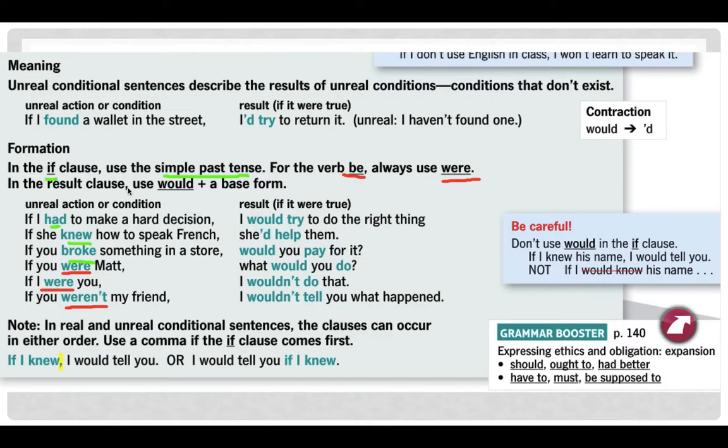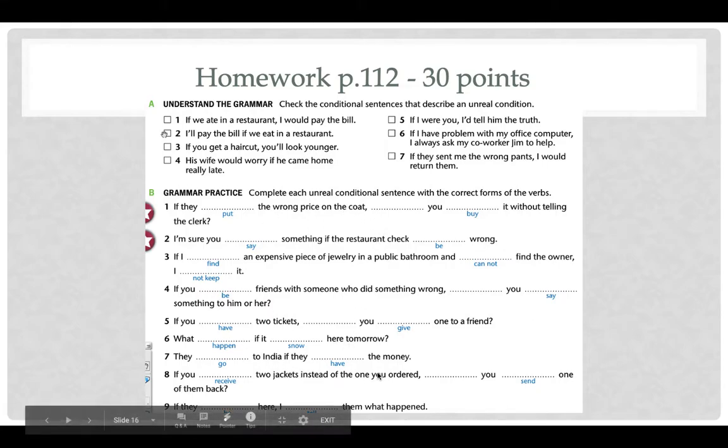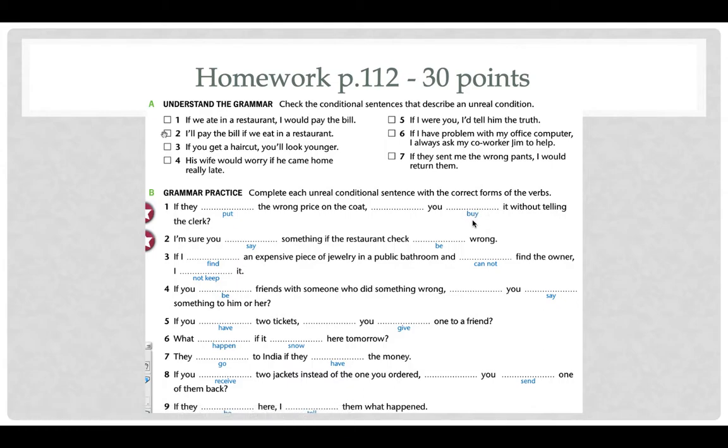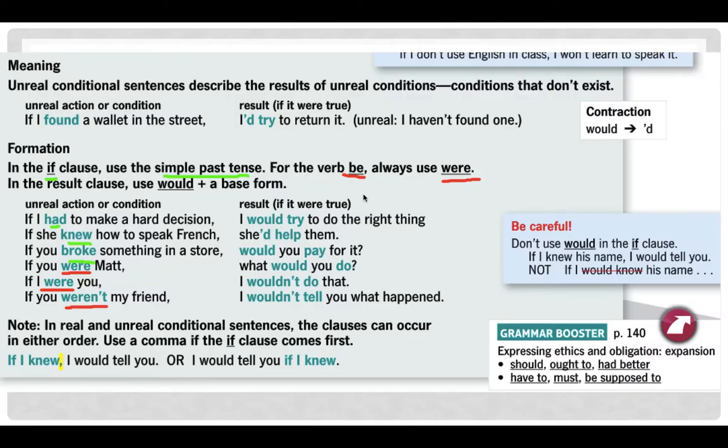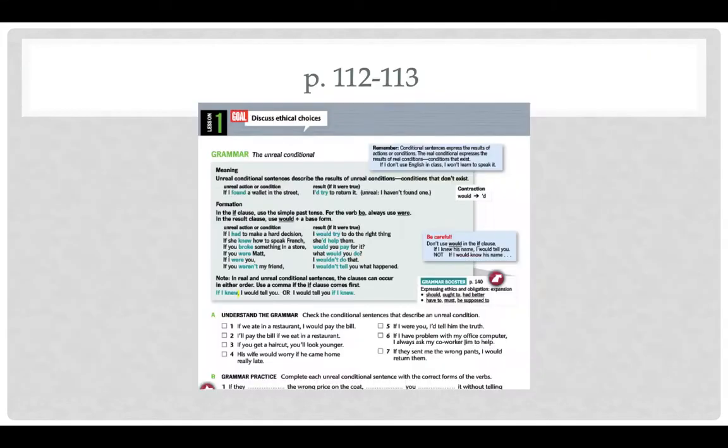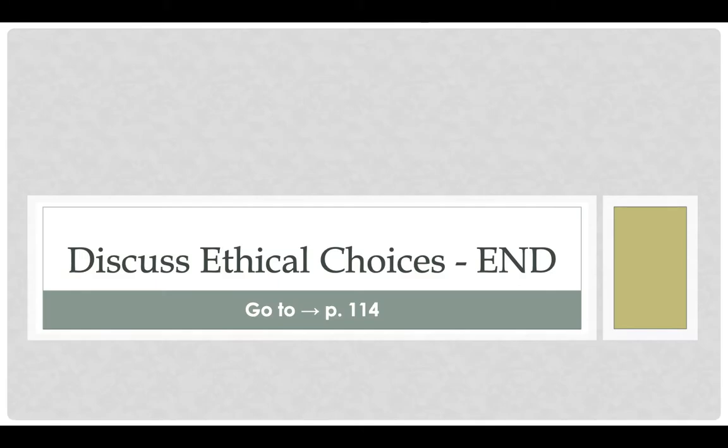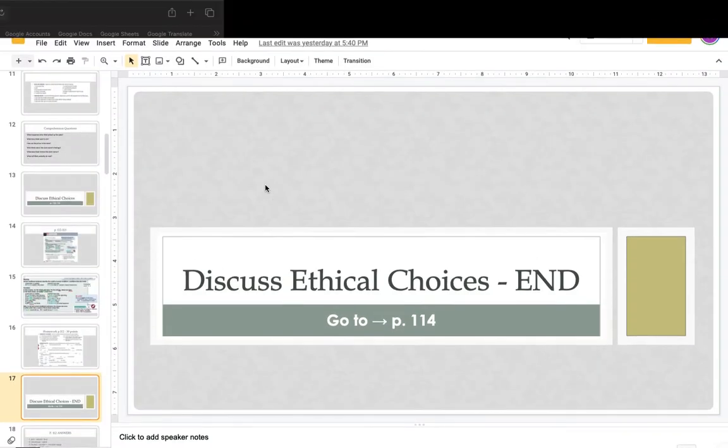Use the grammar box up here to help you make the right sentence. Okay, use the right verb here. Are you going to use the simple past, or will you use the base form? Okay, that's the end of this section, a very short one.